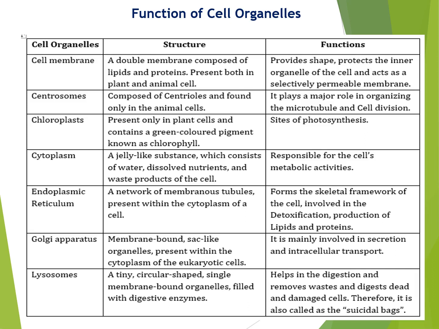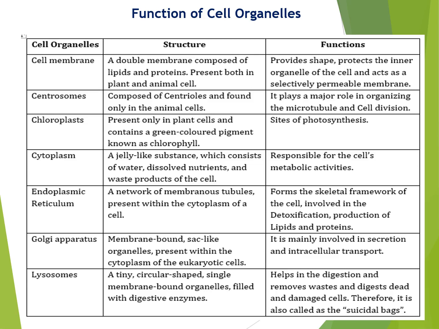The chloroplast is present only in the plant cell. The function of the chloroplast is to carry out photosynthesis. Cytoplasm. It is a jelly-like substance which consists of water, dissolved nutrients and waste products of the cell, responsible for the cell's metabolic activities. Next, endoplasmic reticulum. It is a network of membranous tubules present within the cytoplasm of a cell. It forms the skeletal framework of the cell, and is involved in detoxification and the protection of lipids and proteins.